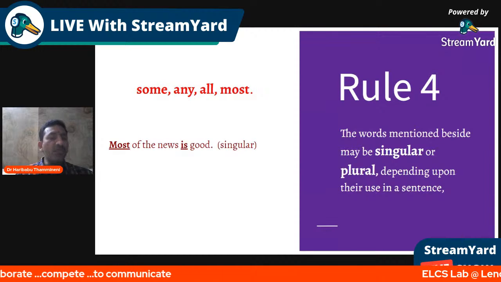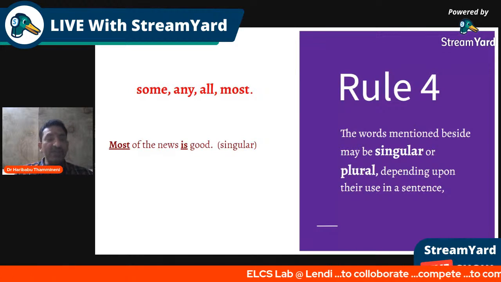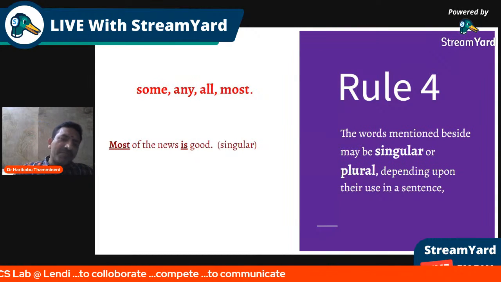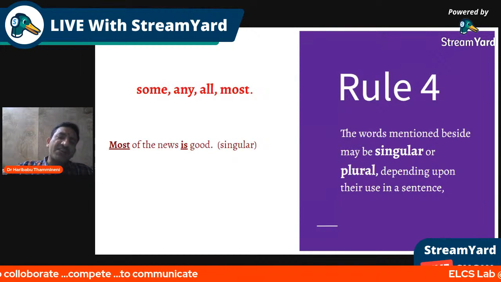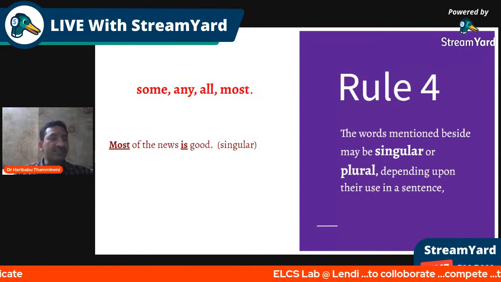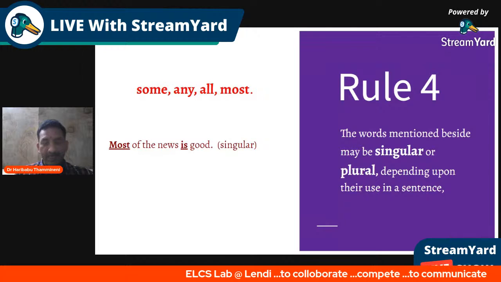And now let's see. Most of the news is here most important. News, though it looks plural, most of the news is much part of the news that is believed to be singular, so it takes a singular verb, is.